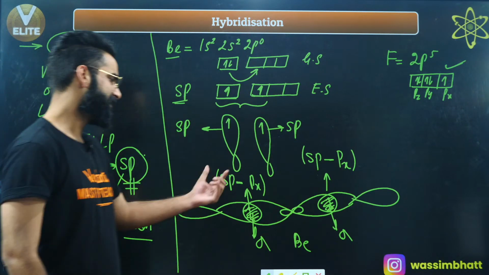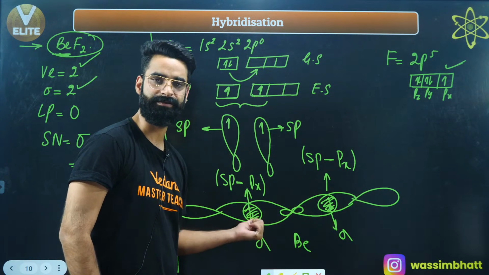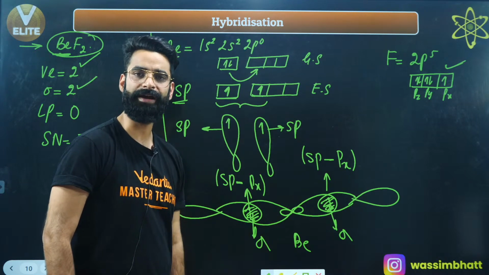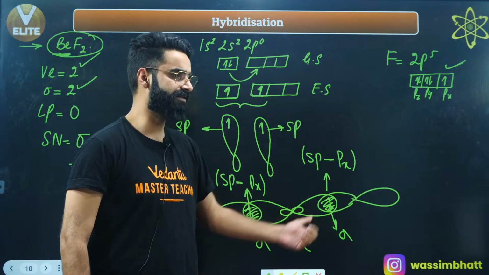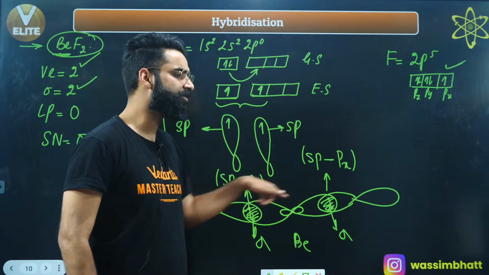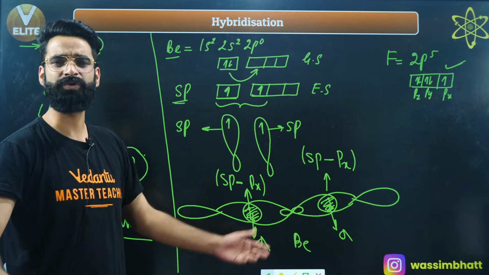So the overlapping in both scenarios is the same, right? It is the same type of overlapping, so the extent of overlapping will be the same. If the extent of overlapping is the same, the strength of these two bonds is going to be the same, right? If the strength of these two bonds is the same, the bond length is going to be the same, right?